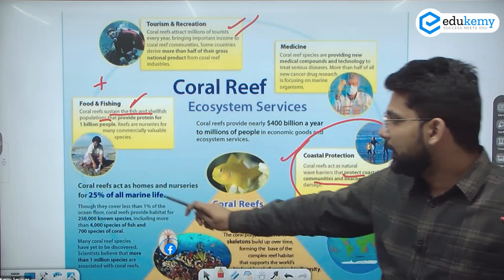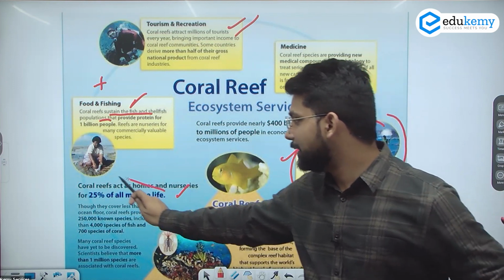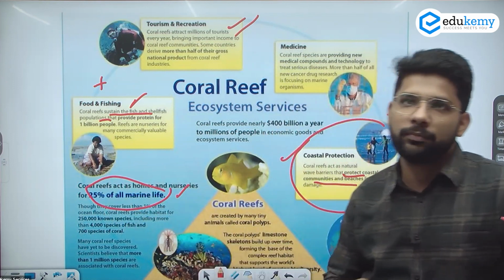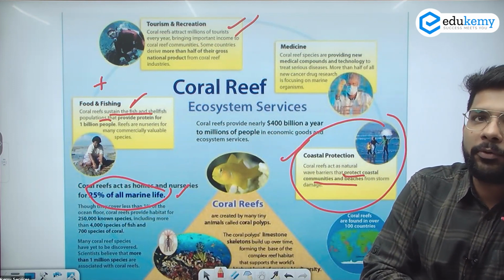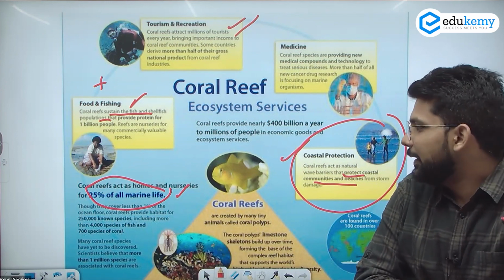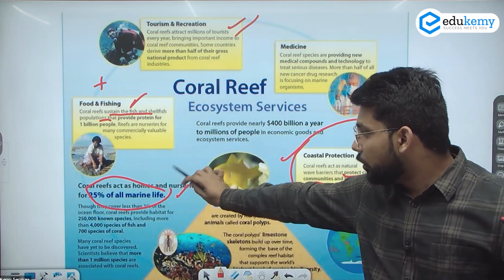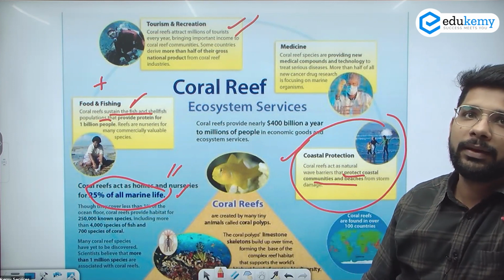Coral reefs act as a home and nursery for 25% of all marine life, and this is a huge number. All the marine life, they are providing 25% of all marine life a home and nursery.